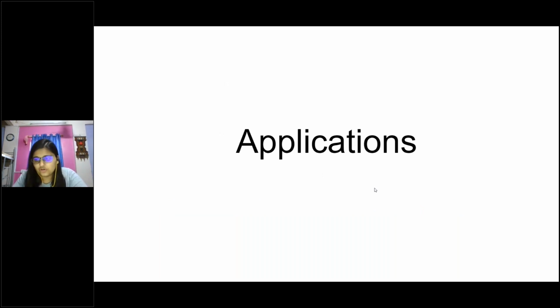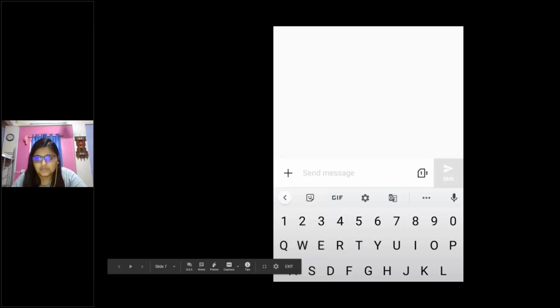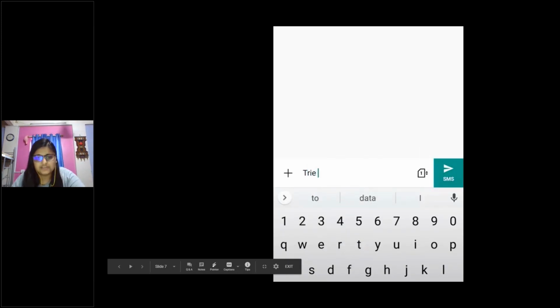I won't be getting into a lot of theory about trie. A trie is nothing but a tree data structure where you store words, and you store them in such a format that each node has only a character stored in it, as simple as that. There is nothing complex over there. The application is interesting. As I just showed you, I'll be showing a spell checker application.